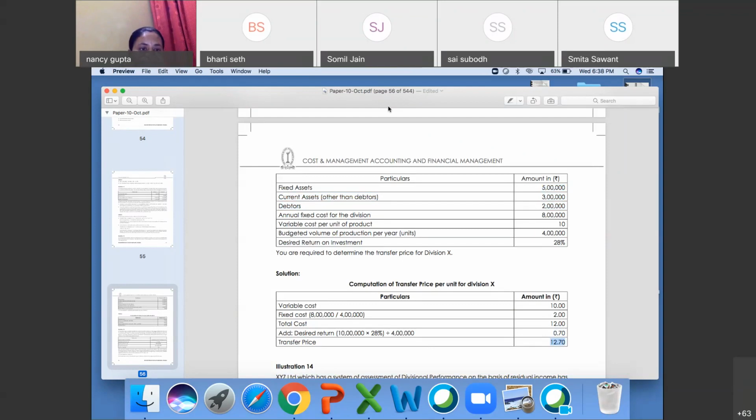Any doubt? Oh, tell me the fixed cost once more. Okay. Fixed cost is 8 lakh divided by the budgeted volume of 4 lakh. So it will be 8 lakh divided by 4 lakh, which is 2 rupees.